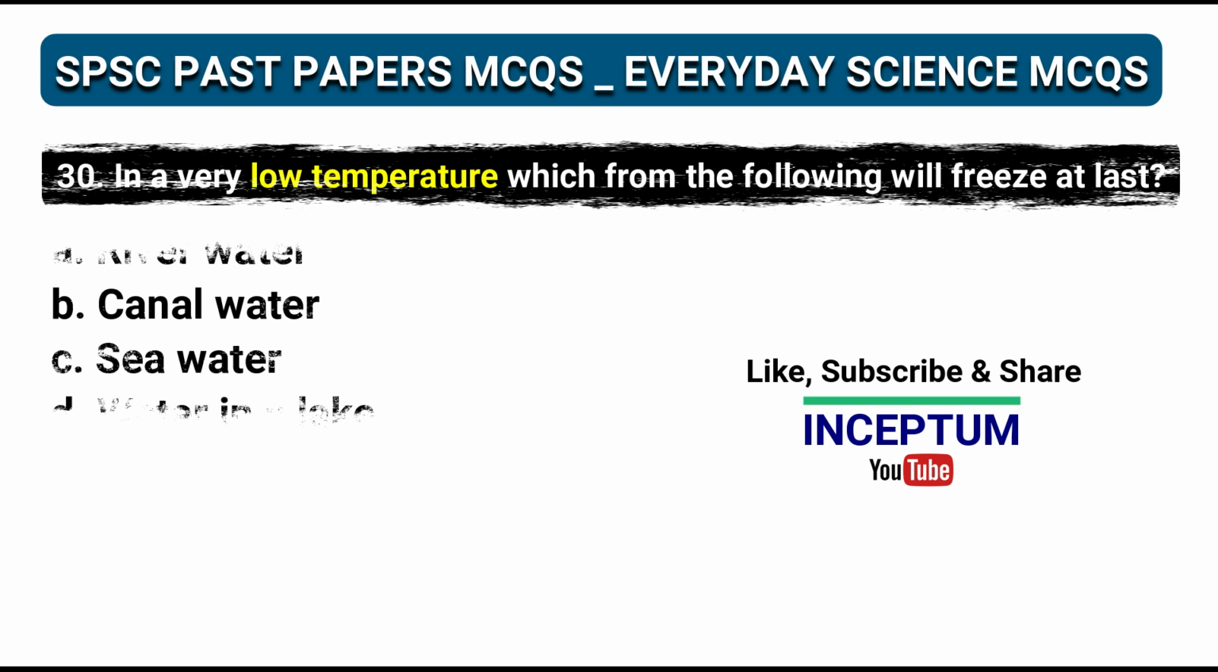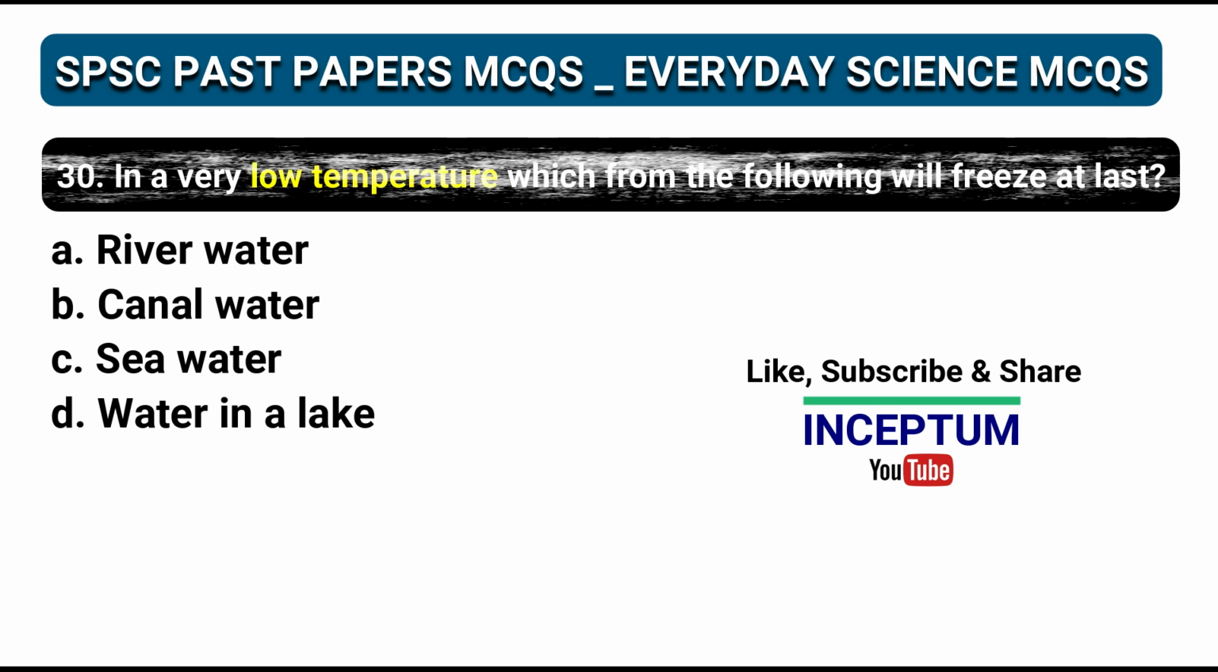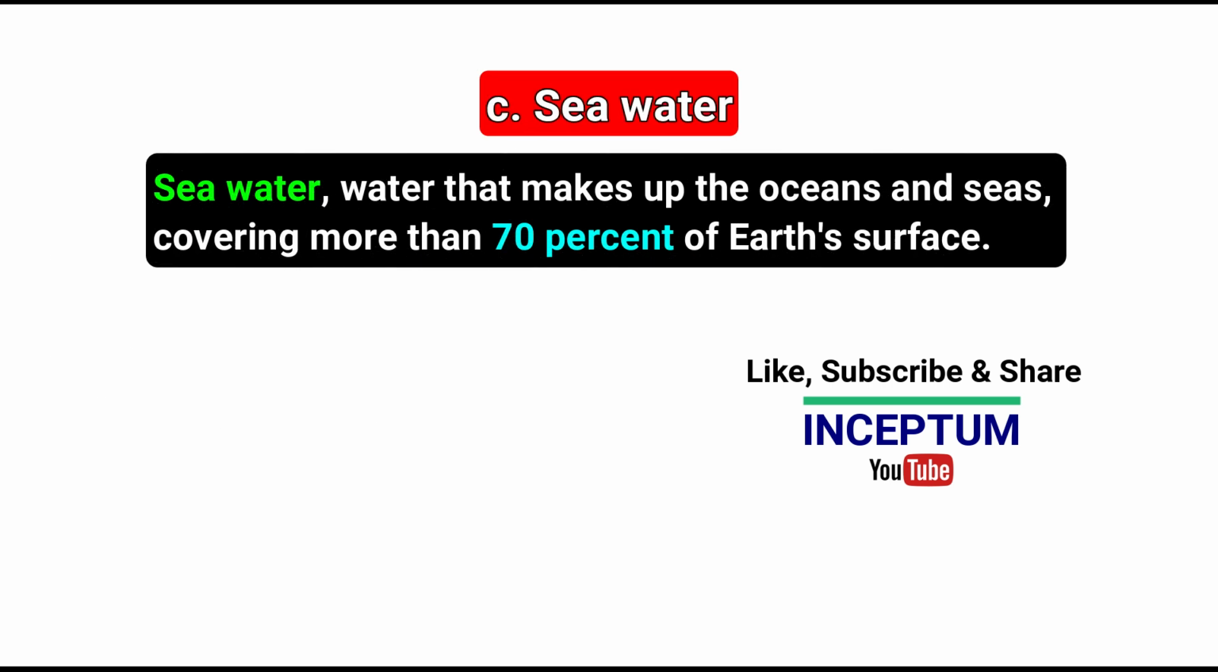Question number 30. In a very low temperature, which from the following will freeze at last? In the four options: river water, canal water, sea water, water in a lake. And the right one is option C, sea water.